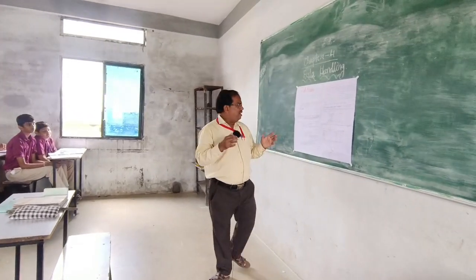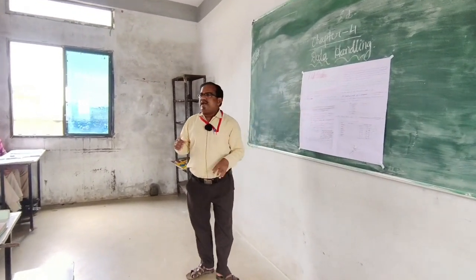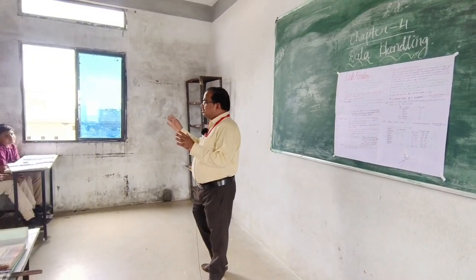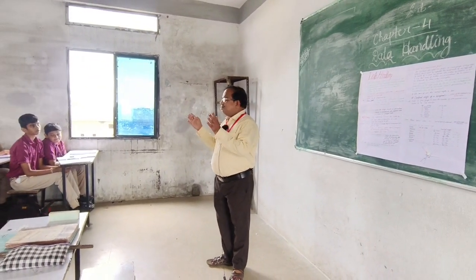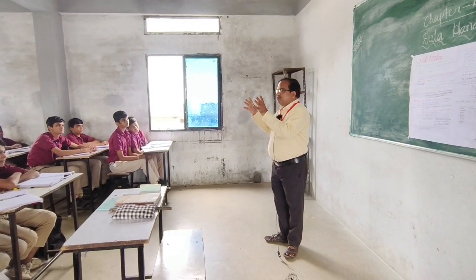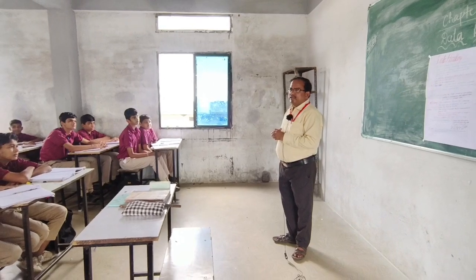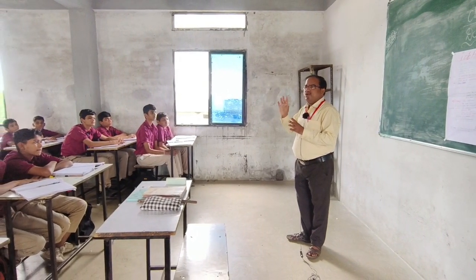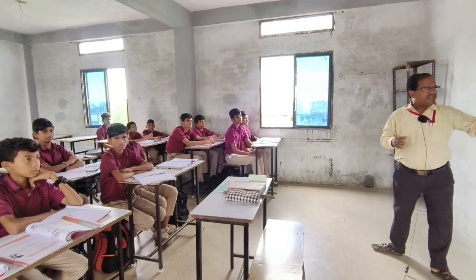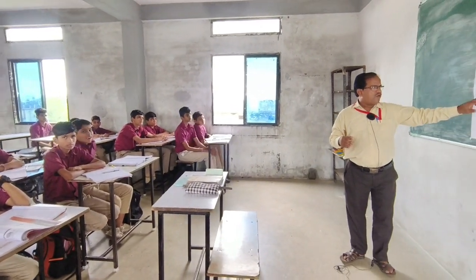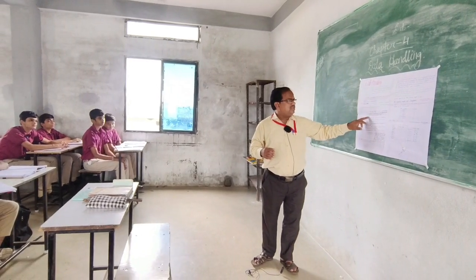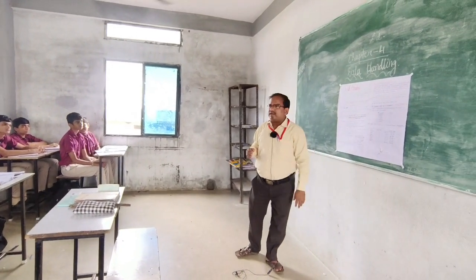Okay, after that, grouping data. If I ask you your heights, different students have different heights, or if I collect different students' exam marks, then some students will have equal marks also. When these are grouped, that is known as grouped data. When a large amount of information collected is summarized into different classes, it is known as grouped data.